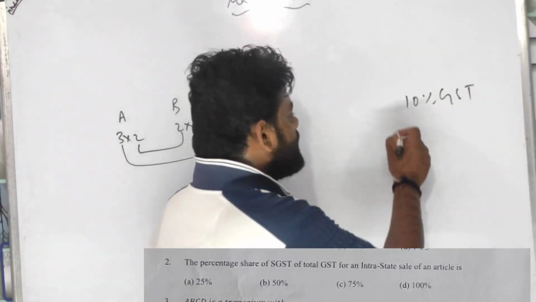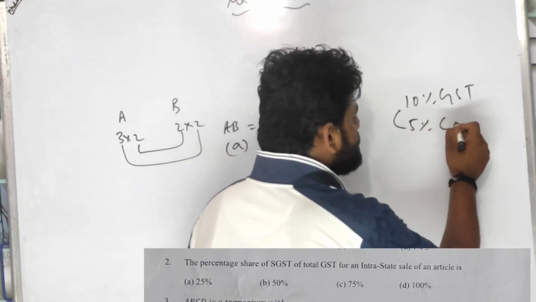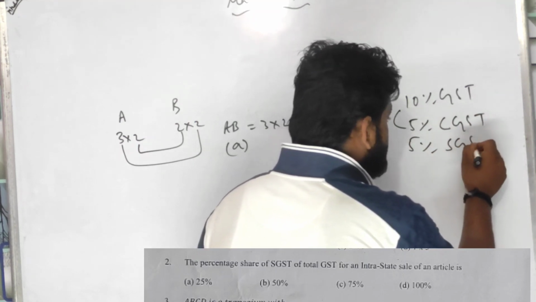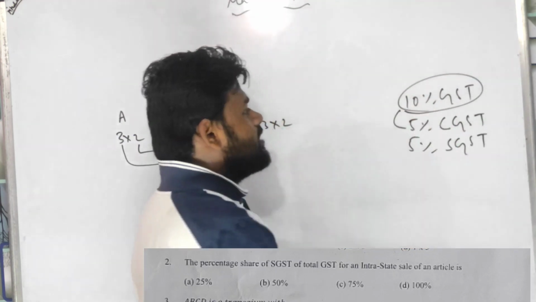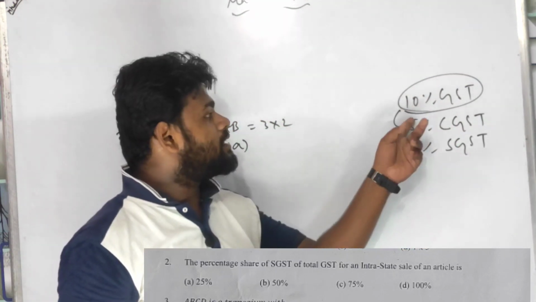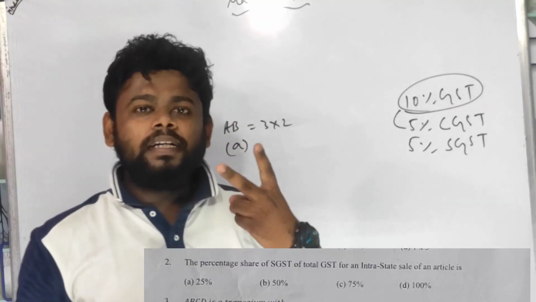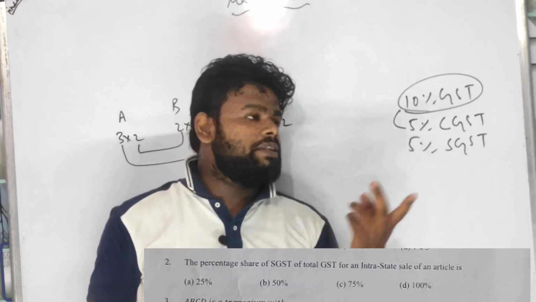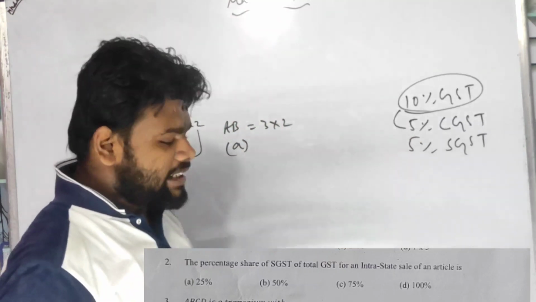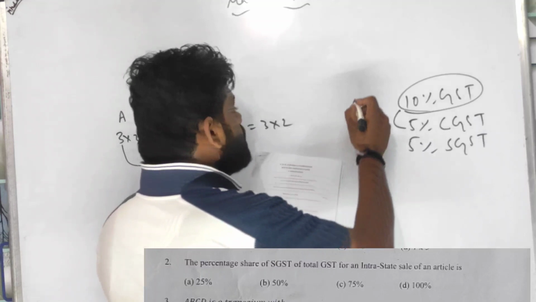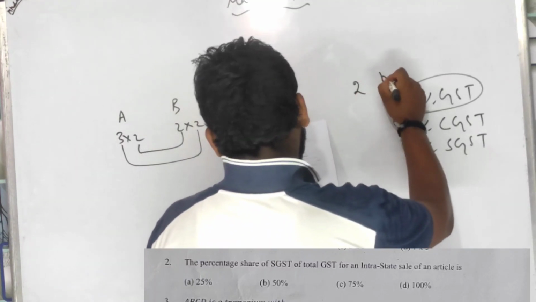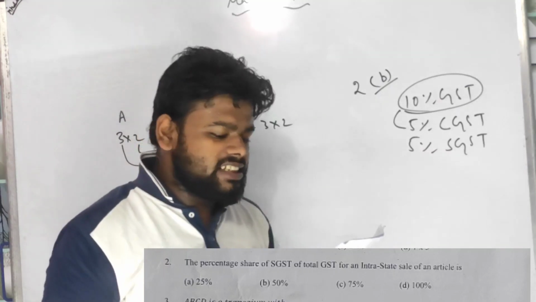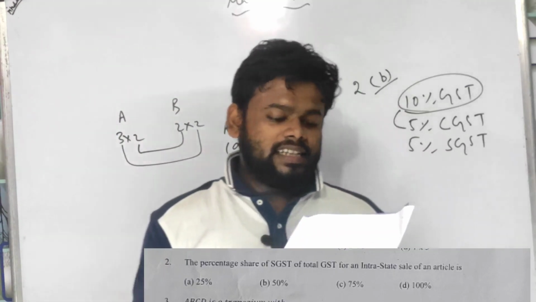You know very well 5% will be CGST and 5% will be SGST. That means the total percentage is divided into 2, so each is 50%. The answer is option B: SGST of the total GST in the intrastate sale of an article is 50%.